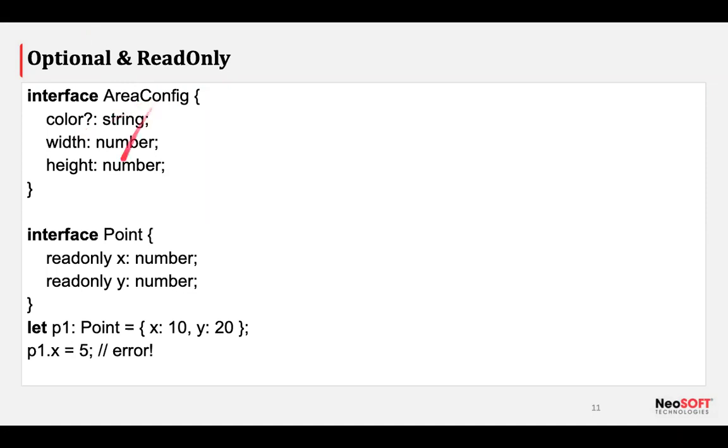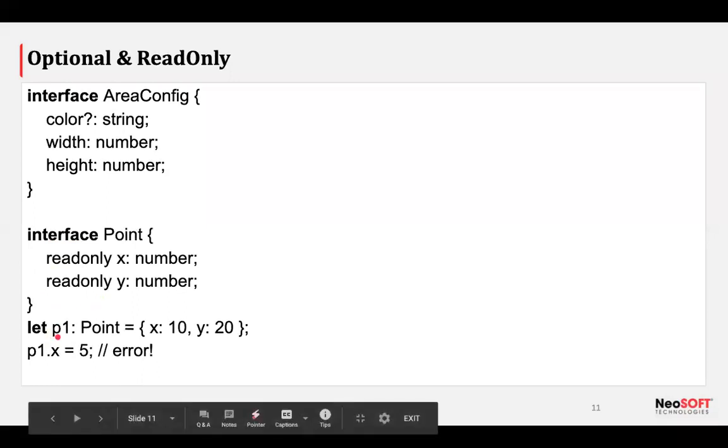Let's talk about read only. Read only properties are kind of constants. As you know, we can change or manipulate our constants because they hold references, not values. But in interfaces, fortunately we have read only properties, and based on that we can define a value only once.